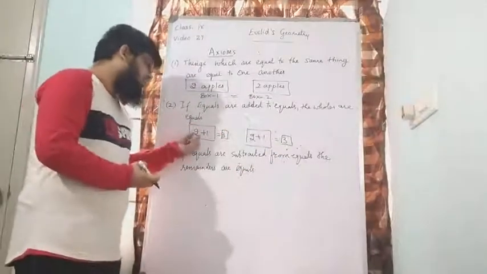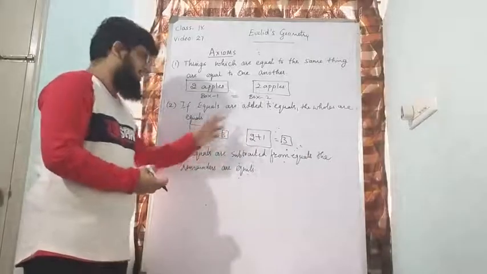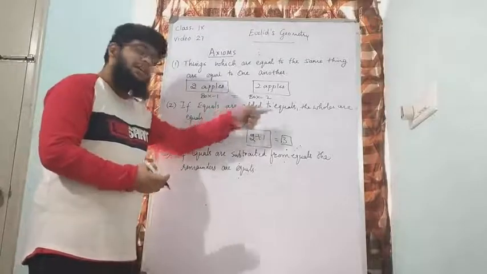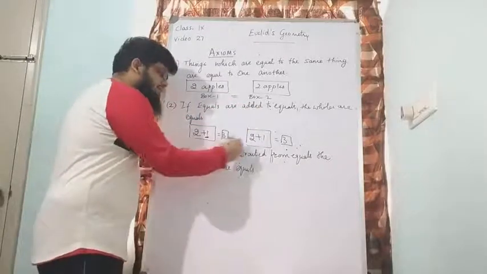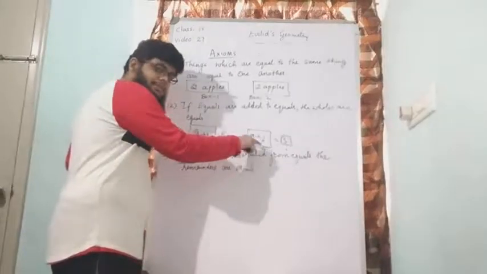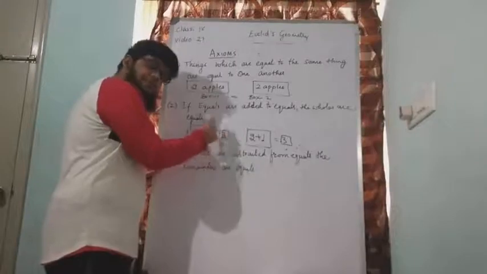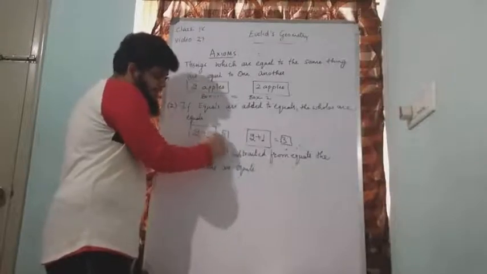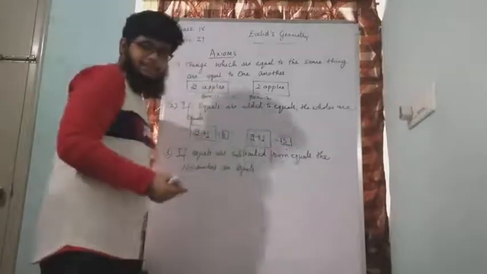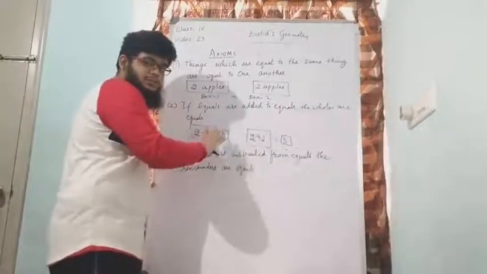That means there are already equals, that is 2 is equal to 2. 2 and 2 apples are equal already. To this also if we add equals, that means this we are adding, that is also equal. Here also I will add one apple, here also I will add one apple. Then the total that I will get, that is called wholes, that is also equal, right? Here I will get 2 plus 1 as 3, here also I will get 2 plus 1 as 3. But if I add one apple here and if I add two apples here, then the wholes will be different.